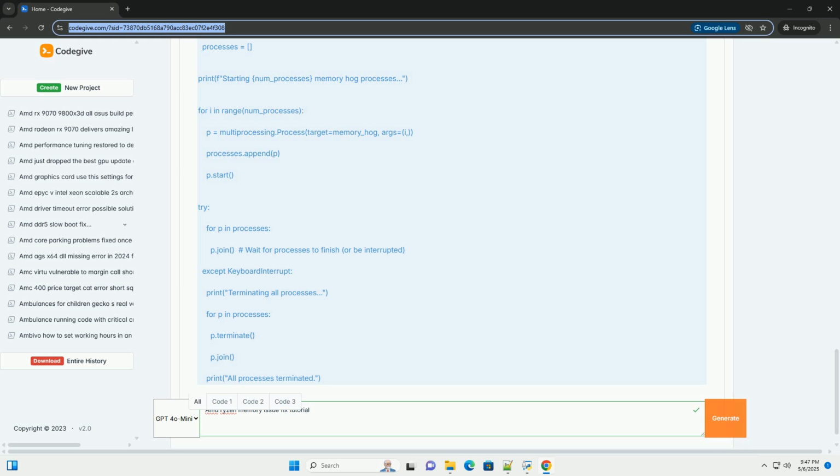Reset BIOS to default: clear the CMOS, complementary metal oxide semiconductor, to reset the BIOS to its default settings. This can be done by removing the CMOS battery, a small watch battery on the motherboard, for a few minutes, or by using the CMOS clear jumper. Refer to your motherboard manual. This helps eliminate any conflicting settings that might be causing problems.